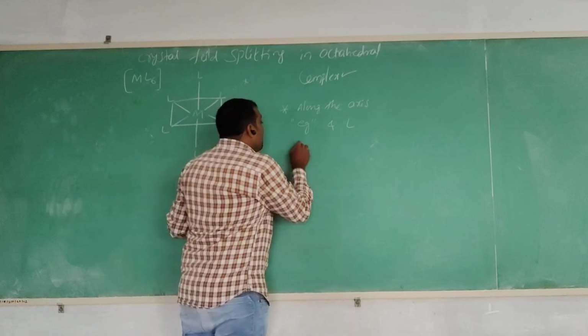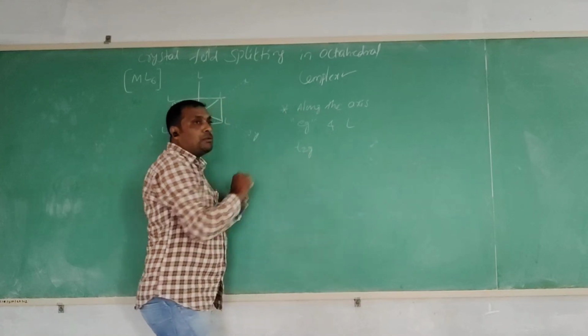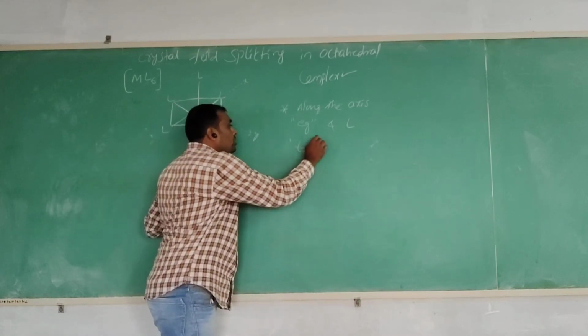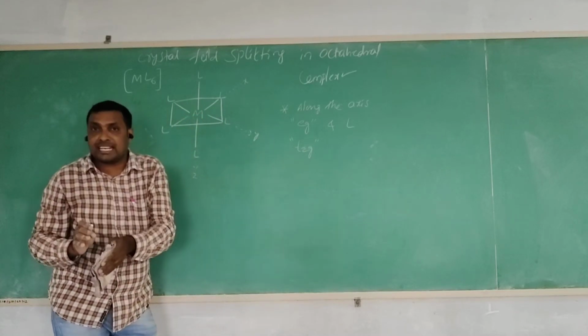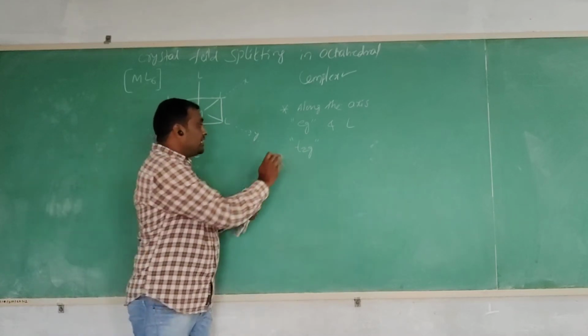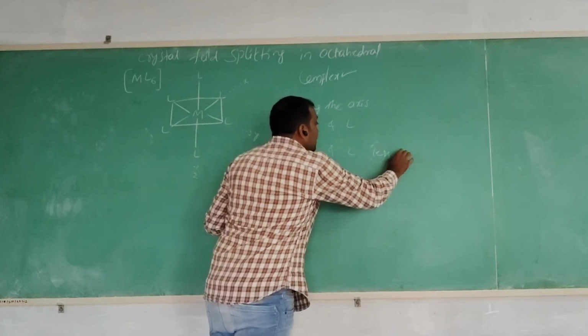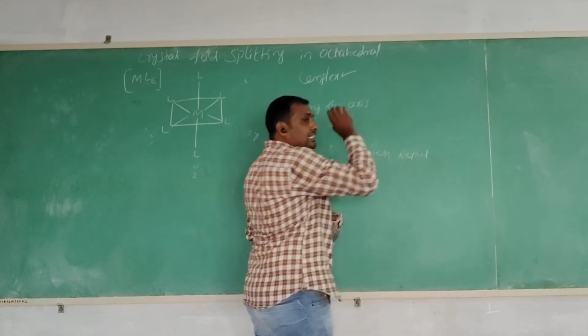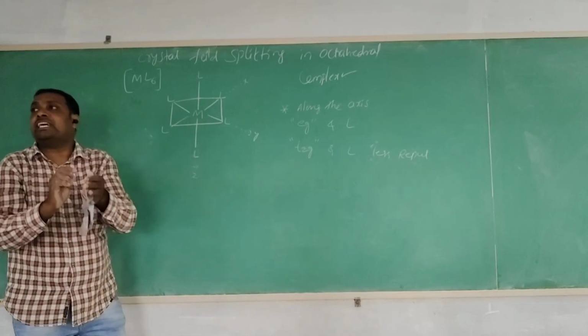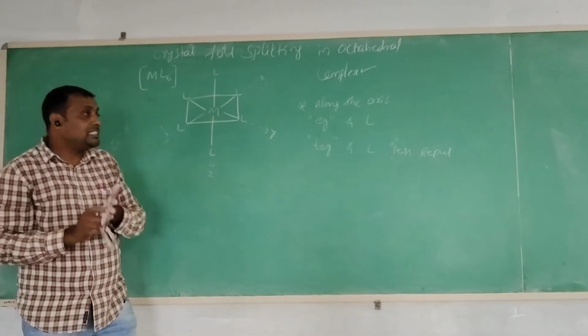The second type of orbitals are the t2g orbitals. These t2g orbital lobes are present in between the axis. For that reason, less repulsion exists between the t2g orbitals and the incoming ligands, so they are split into lower energy. This is the second point.